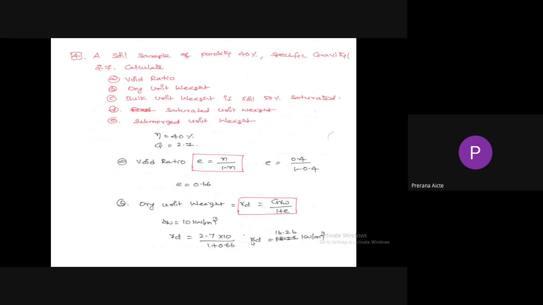Gamma D equal to G gamma W by 1 plus e. So gamma W equal to 10 kilonewton per meter cube. So gamma D equal to G 2.7, gamma W 10 divided by 1 plus e 0.66. So dry unit weight equal to 16.26 kilonewton per meter cube.